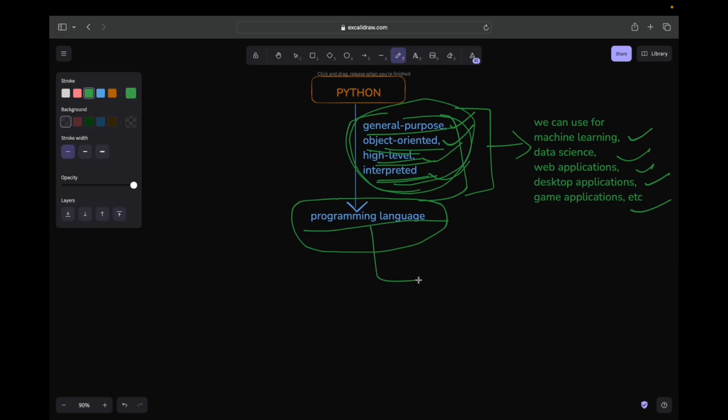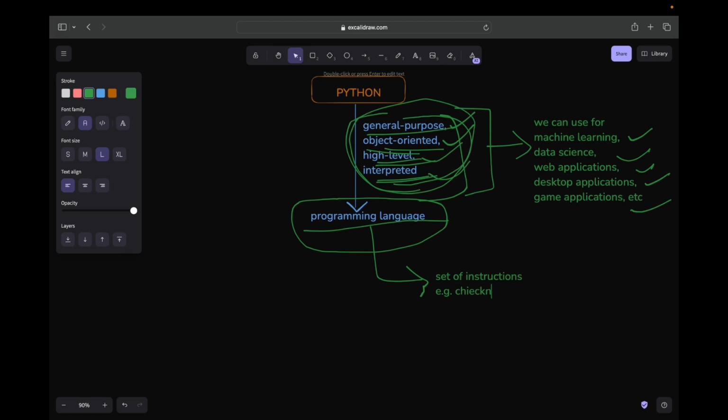So here you can see, programming language means a set of instructions. For example, you give an order to your chef, let's say you want to eat chicken curry. What you will do is give instructions to your chef, like these kinds of items I want to eat and you have to prepare it in this way. So you are giving instructions to your chef. The set of instructions is known as a programming language. A programming language is a mix of two things, words and symbols. So the definition is: a programming language is a set of instructions which is a combination of words and symbols.